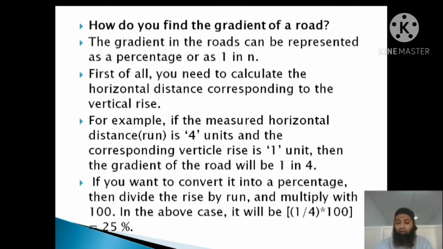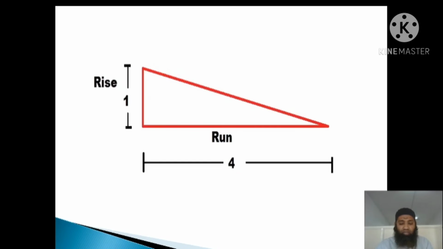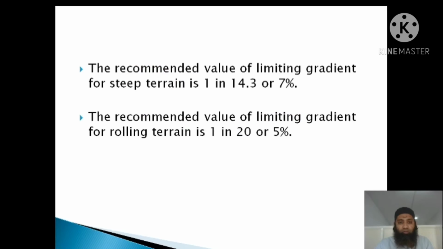It is very simple. We have to see what the horizontal distance is, and then provide the rise. We divide and multiply by 100, and we get the percentage. You can see in this figure, the vertical distance is called the rise and the horizontal distance is called the run. So the rise is 1 and the horizontal distance is 4. We divide 1 by 4 and multiply by 100, and we get the percentage here.